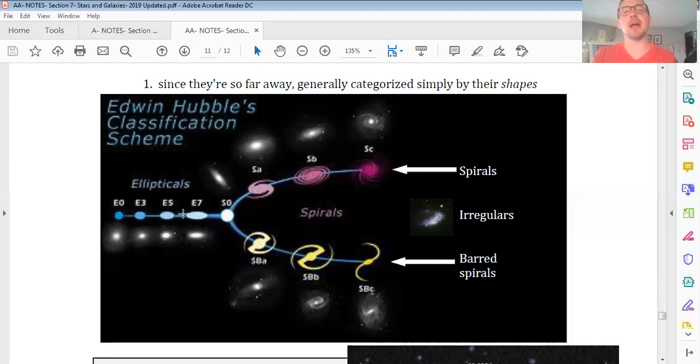Now, if it doesn't match one of those three shapes, we would just add it to this potpourri group here called irregular galaxies. Now, what might our own Milky Way be? Well, for the longest time, astronomers assumed that we were in a spiral galaxy. But we now think there's a chance our galaxy might actually be a barred spiral. And you might think to yourself, well, how in the world don't we even know what our own Milky Way is if we're inside it?